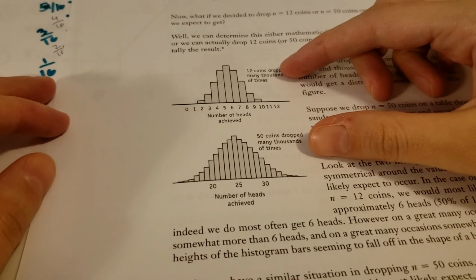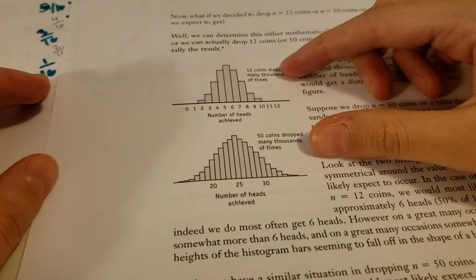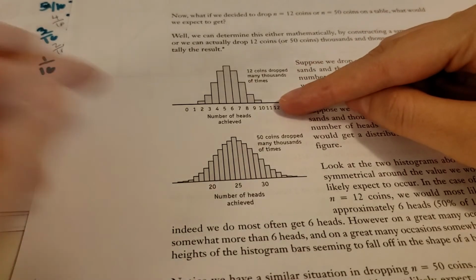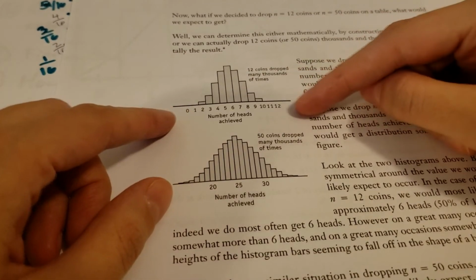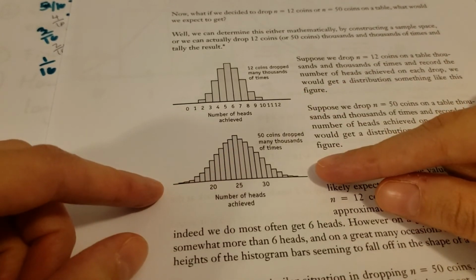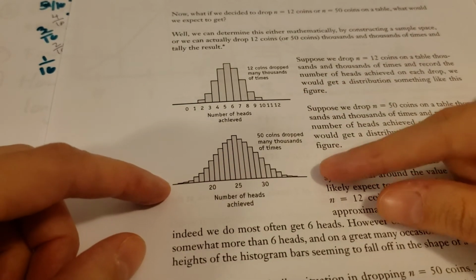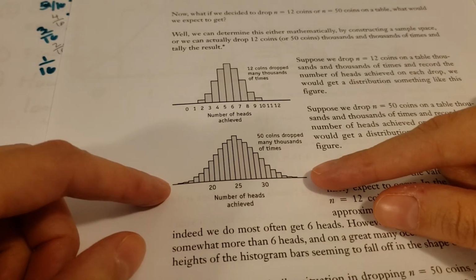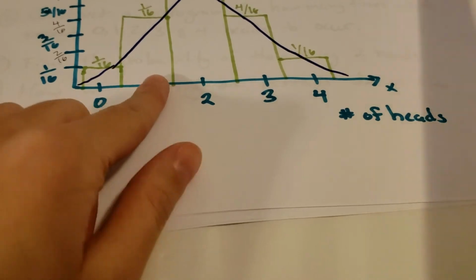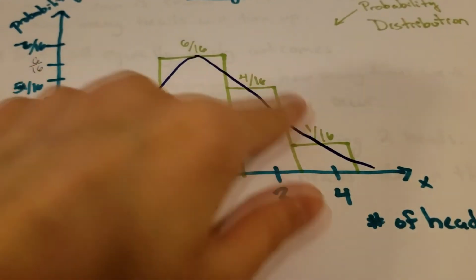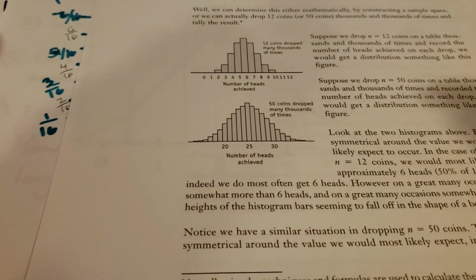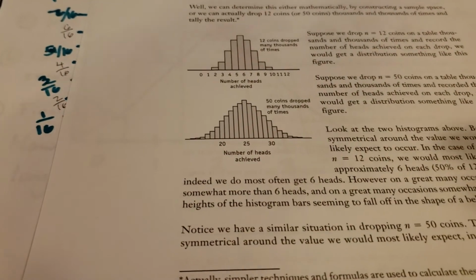So these are examples in your book of what it would look like if 12 coins were flipped and we wanted to find the probability of getting 0, 1, 2, 3 all the way up to 12 heads. And this is another histogram for the probabilities of getting 0 through 50 heads if we were to flip 50 coins. As you can see over here, we're starting to see something of a normal curve emerge. It's looking more and more like a curve as there are more and more bars added in as we flip more and more coins.